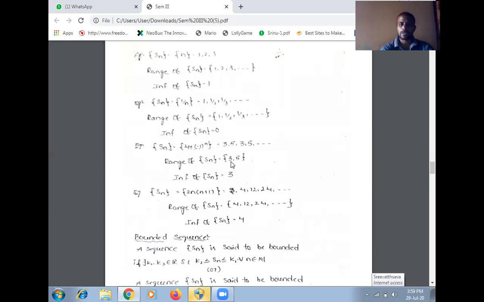So in this sequence 3 is the lower bound of this sequence. At the same time infimum of Sn equal to 3. ఈ అనుక్రమంలో 3 అనేది దిగువద్దు, అదే విధంగా 3 కూడా ఈ అనుక్రమానికి గరిష్ట దిగువద్దు అవుతుంది. సో infimum of Sn equal to 3. So Sn equal to another example 2n into n plus 1.